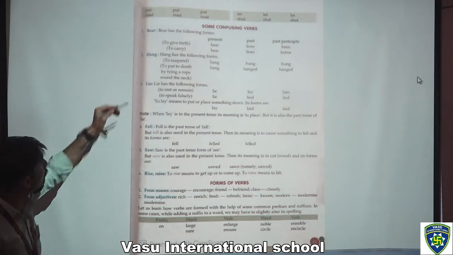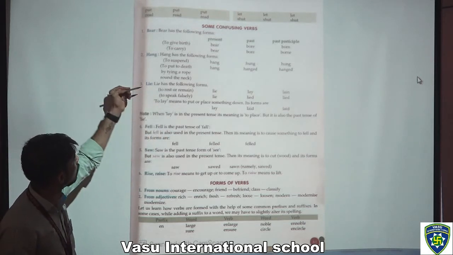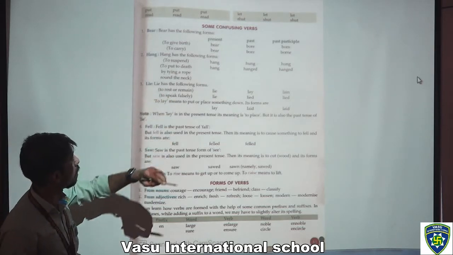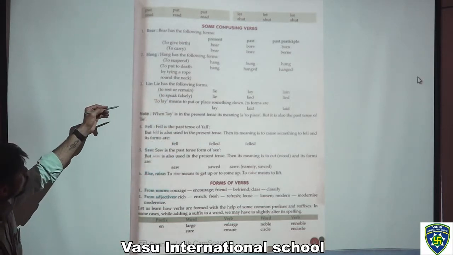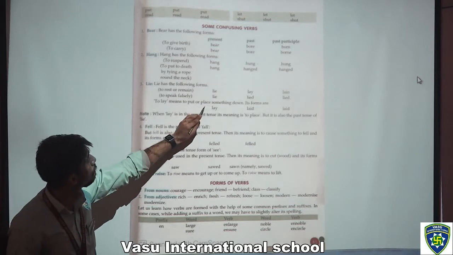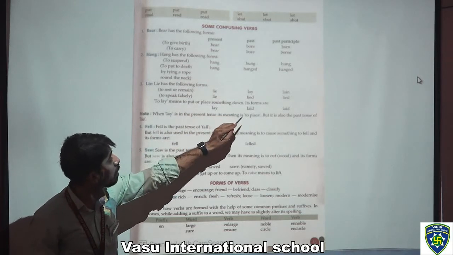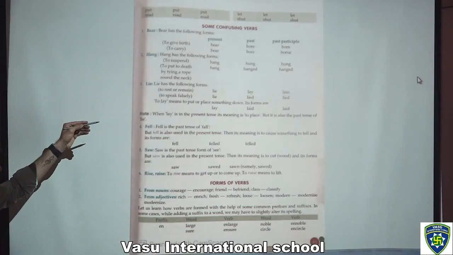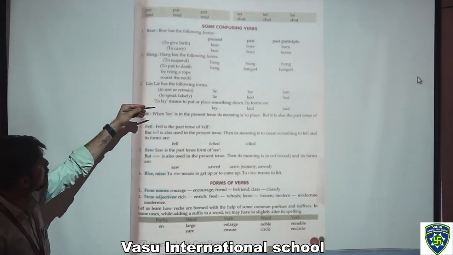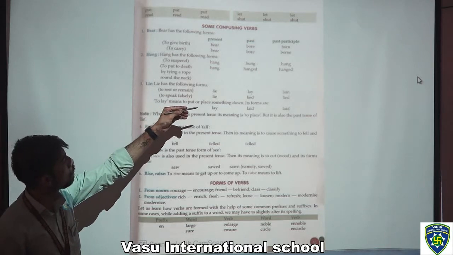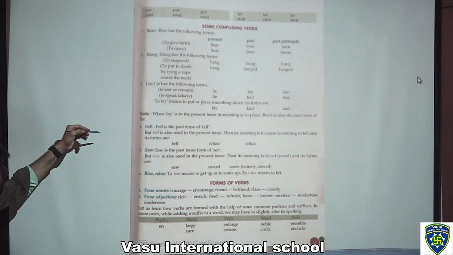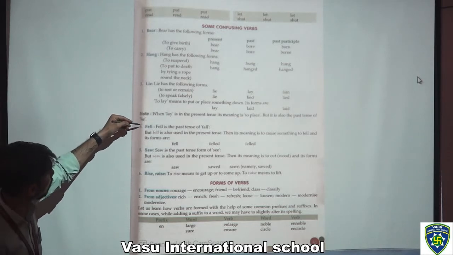Now the third one is lie. Lie has the following meanings: to rest or remain, and to speak falsely. Now, to lay means to put or place something down. Its forms are lay, laid and laid. Now what is the note between these? When lay is in the present tense, its meaning is to place, but it is also the past tense of lie.